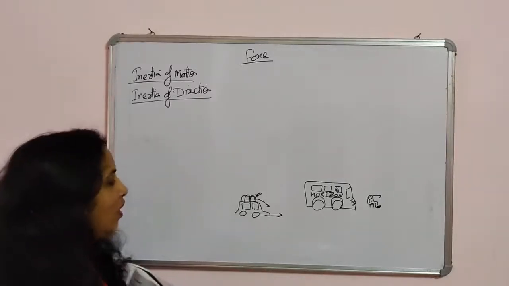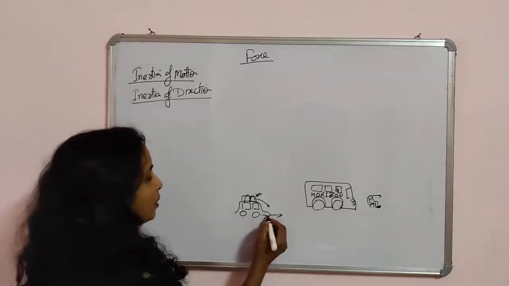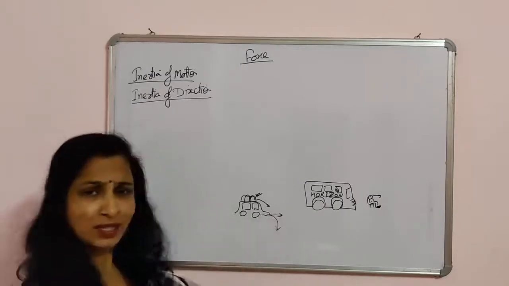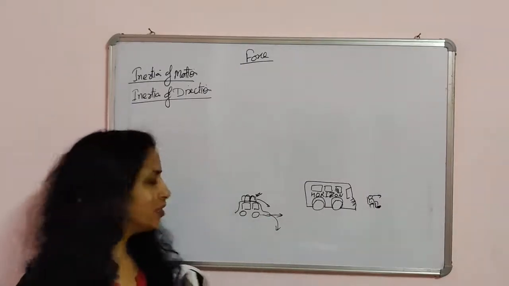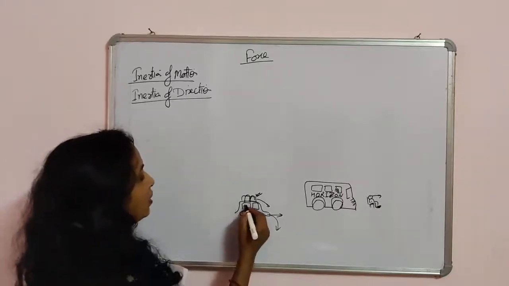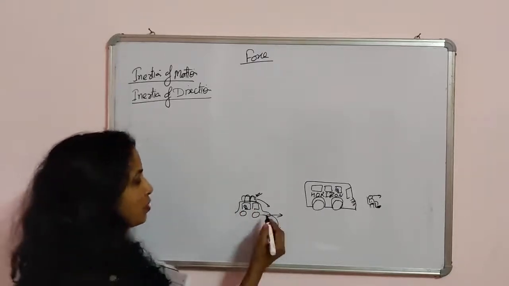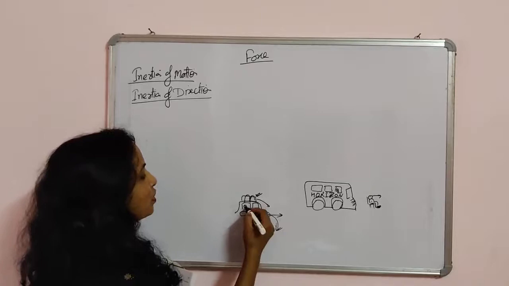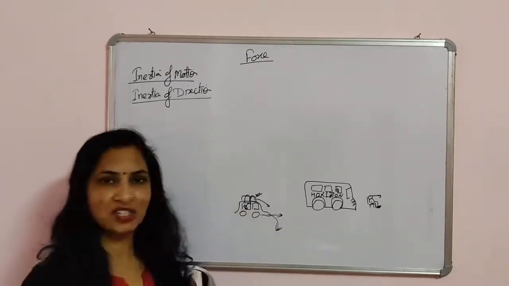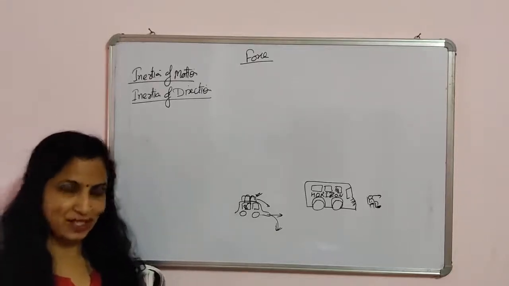Now a few examples or applications of the inertia of direction. Suppose you are in a car or in a bus, and the car or bus takes a sharp turn. You are not aware of it, and suddenly the car has to take a sharp turn. Then what will happen? You will fall in the opposite direction of the turn. Suppose the car is turning in this direction, you will fall in the opposite direction. Why does this happen? Why do you fall in the opposite direction when the car takes a sharp turn?